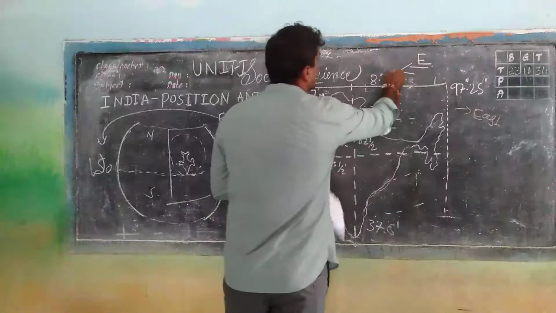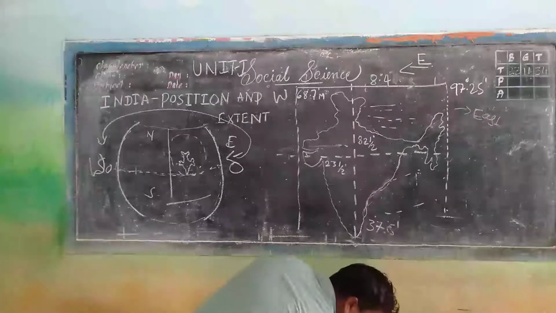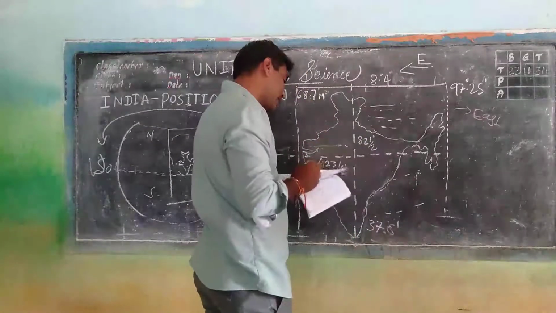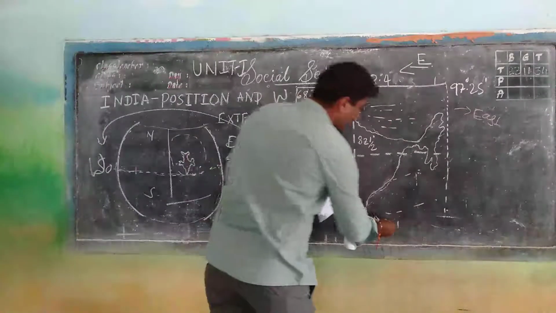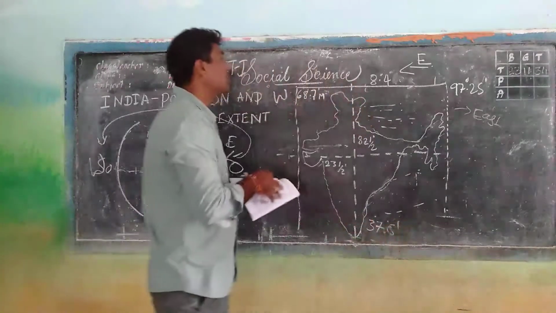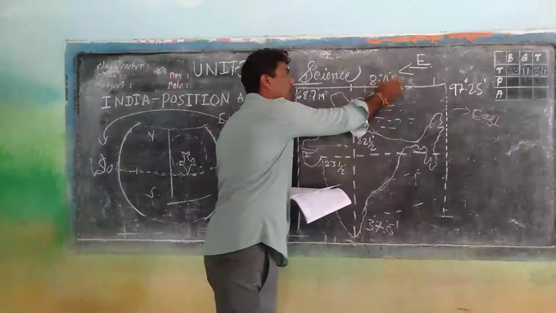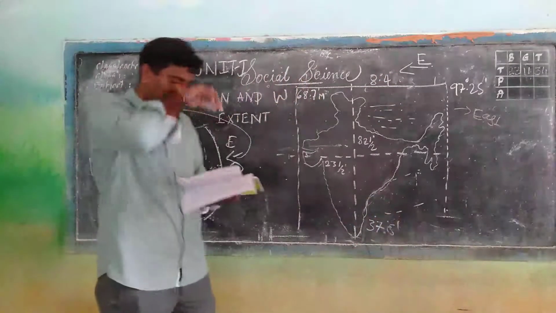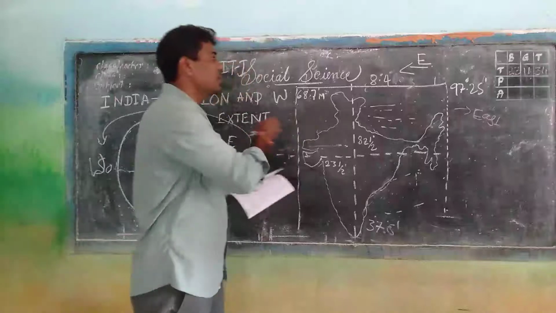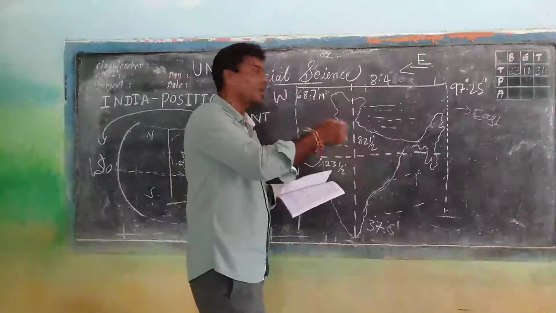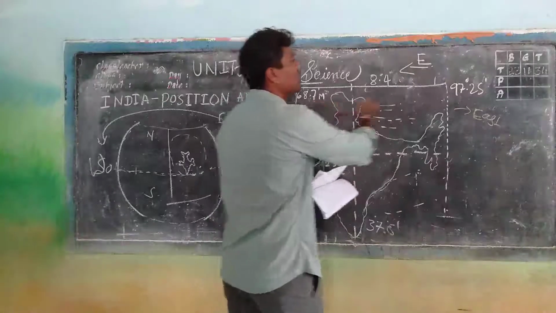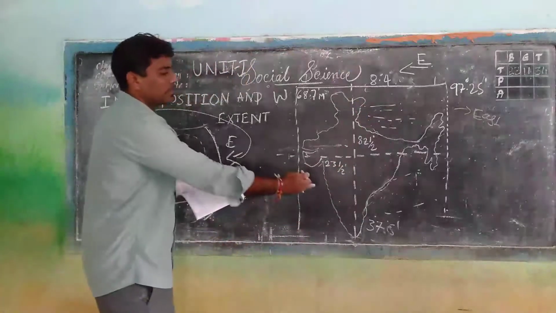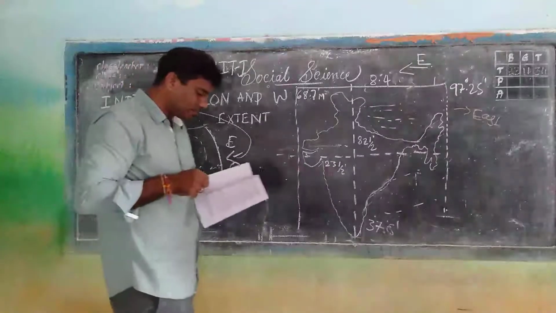This is 8 degrees 4 minutes, and 37 degrees 6 minutes. It will be here. The extension of India with the imaginary lines is 68.7 to 97 east, and in the north 8.4 to 37 degrees 6 minutes.